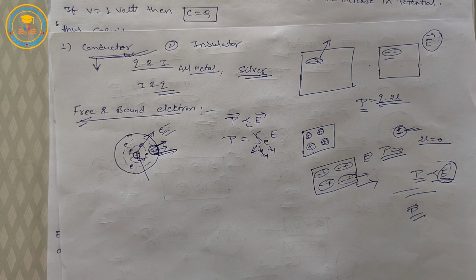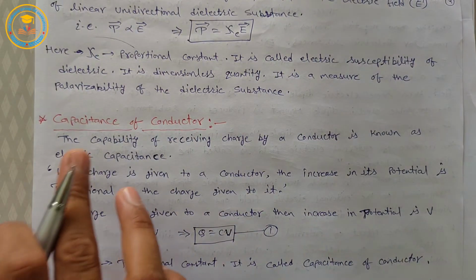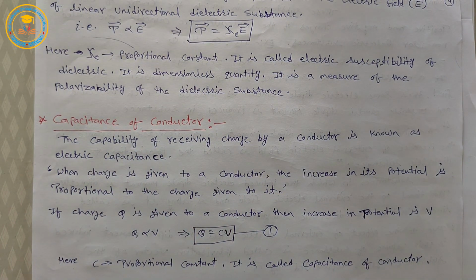Okay, students, now our next topic is capacitance of a conductor. The simple meaning of electrical capacitance is the capability of receiving or storing charge by a conductor.